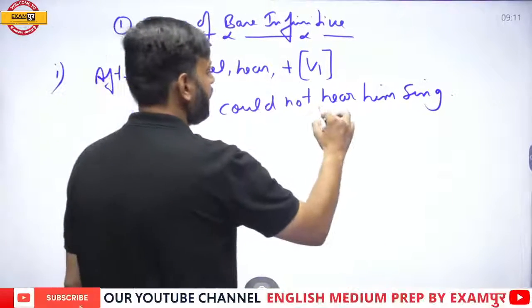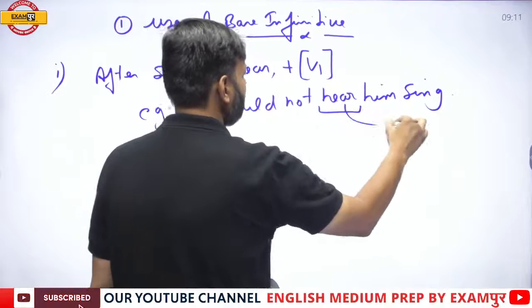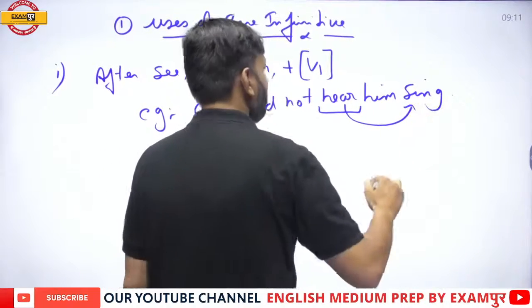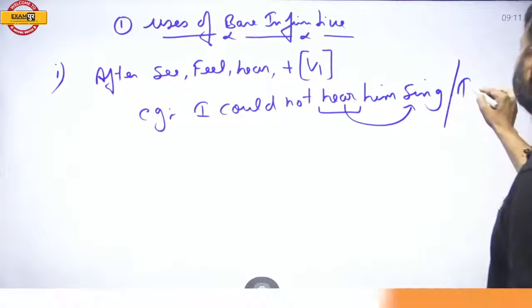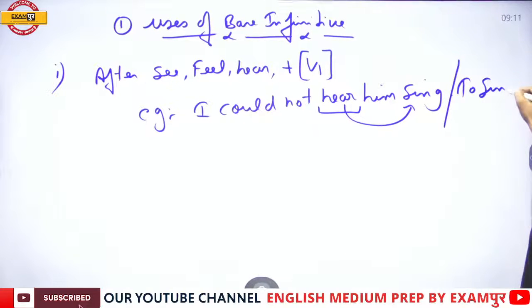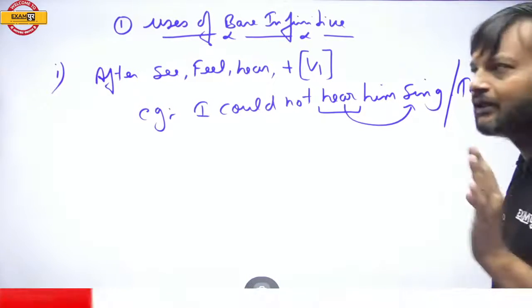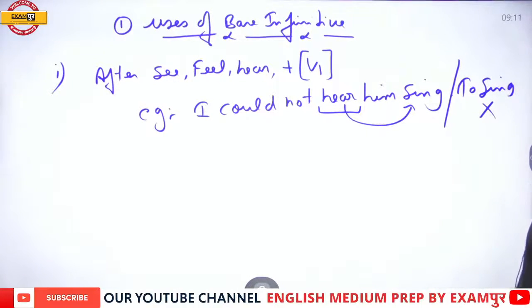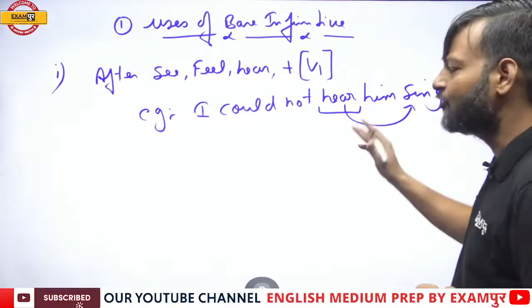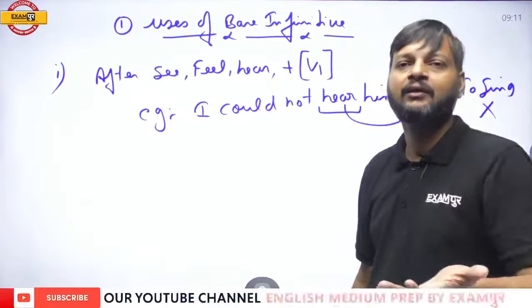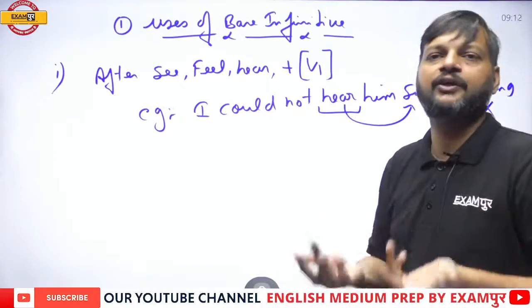So here we have a main verb, and after that we have used sing. If it were to sing, it would have been wrong. So to sing cannot be here. So I could not hear him sing. This sentence means that when he was singing, I could not hear it.